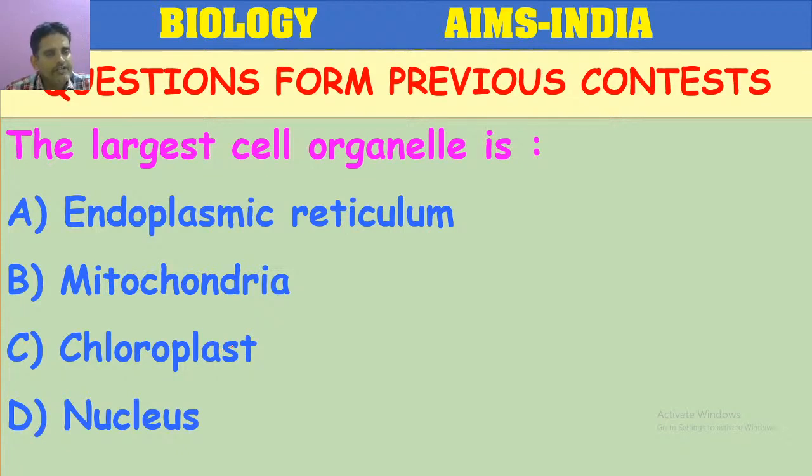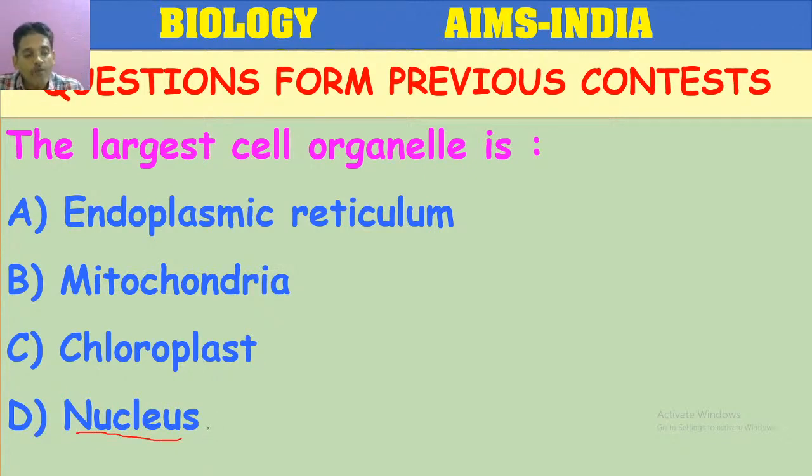The largest cell organelle is endoplasmic reticulum, mitochondria, chloroplast, nucleus. What is the correct answer? C, A, D. Like that you are answering. Okay. Let us analyze the question. Yes. Nucleus. In the beginning only, I told you.